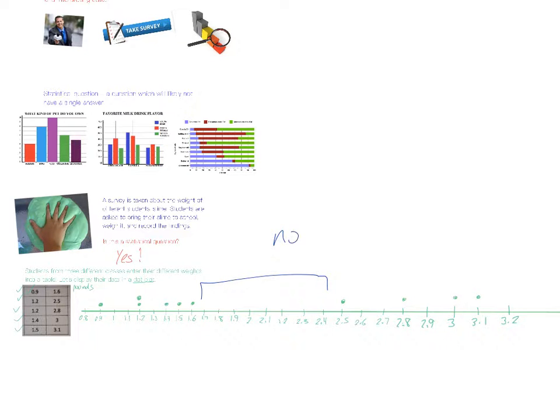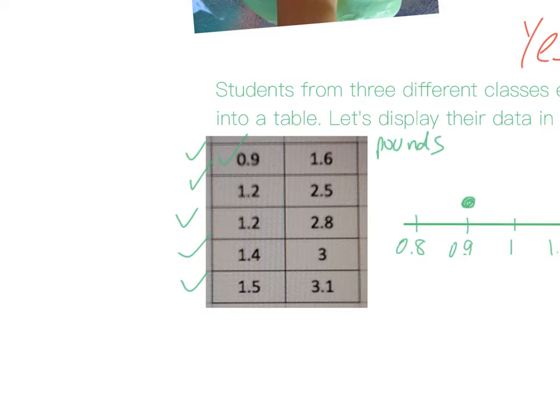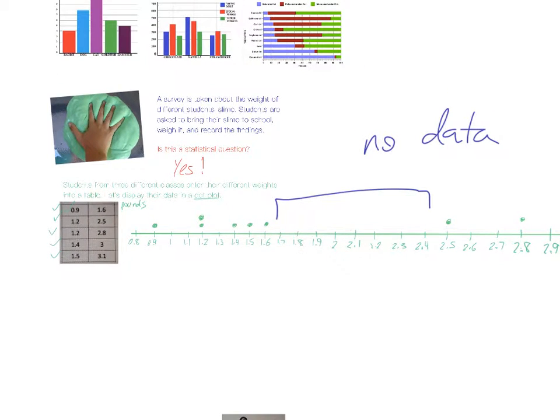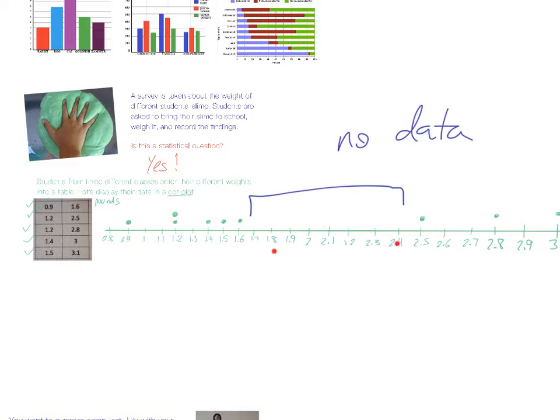Not that this sample size is really big, because we only have 10 people contributing data here. However, we still have this gap. It doesn't seem like anybody has any slime in between those two amounts. Why could that be? Maybe all the recipes favor slime that gets you about that much weight, or maybe down here. What else can we tell?